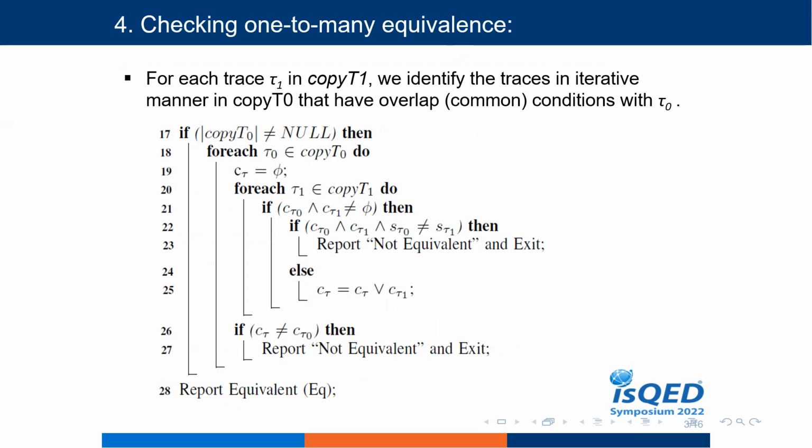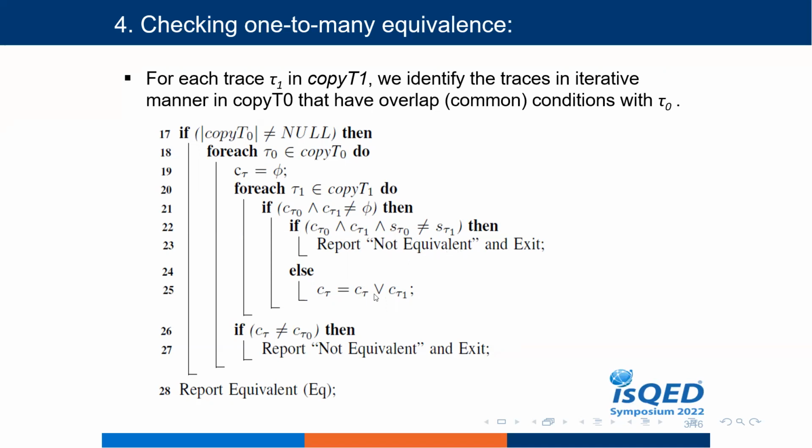That is the overlap condition with pi 0. Here, as you can see, this is the overlap condition. If the outputs of any of such traces are not equivalent with pi 0, we report non-equivalence.